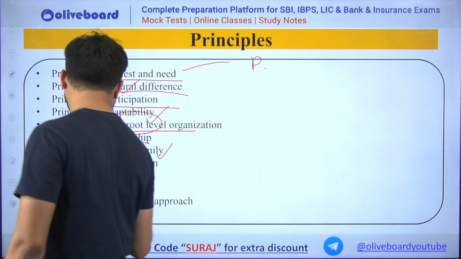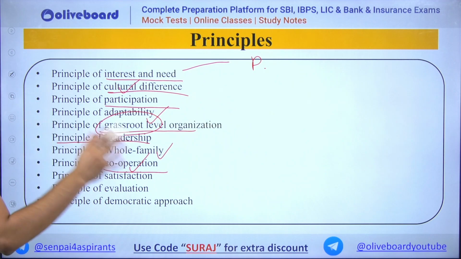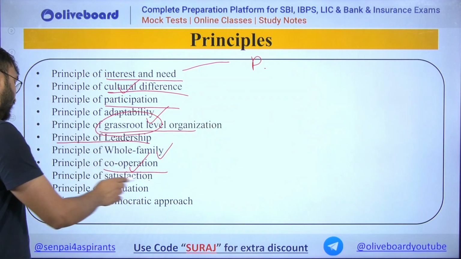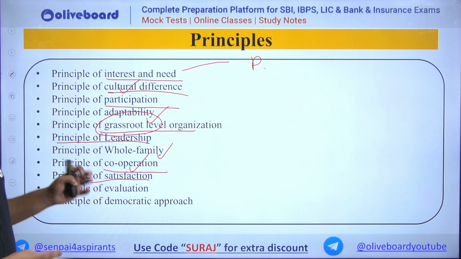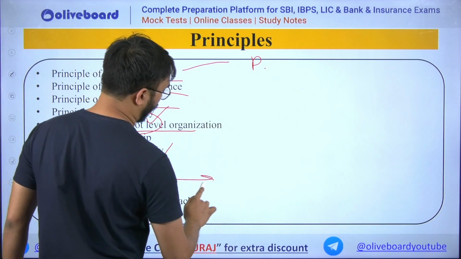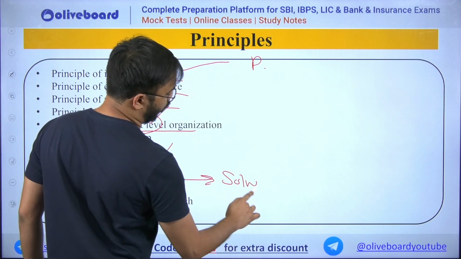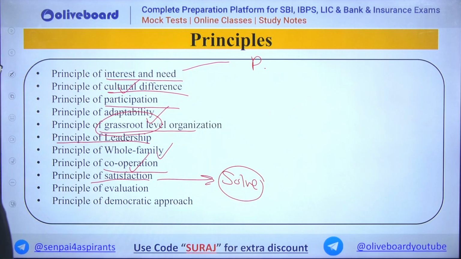Principle of leadership, as there should be some pioneers who are leading a particular experiential or demonstration activity. Principle of whole family, that is, it involves horizontal sharing between same people. Principle of cooperation, where people come together, they unite and they work towards one direction. Principle of satisfaction is nothing but here we are trying not to gain something, but rather we are trying to solve the problems.